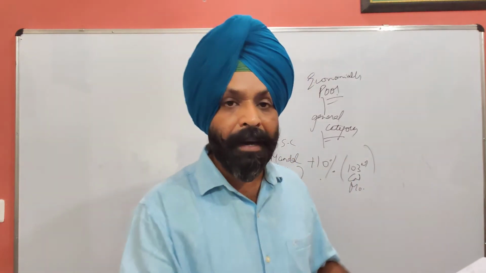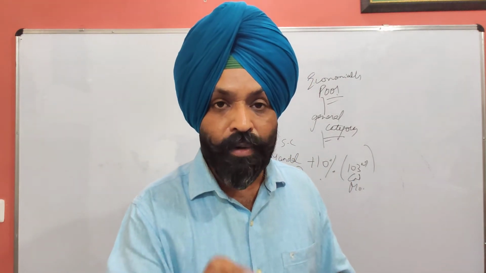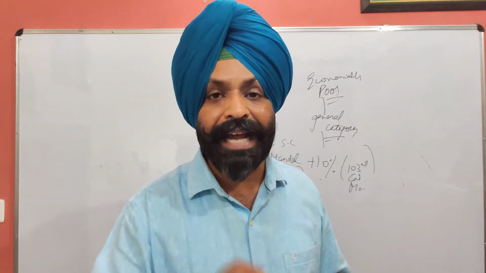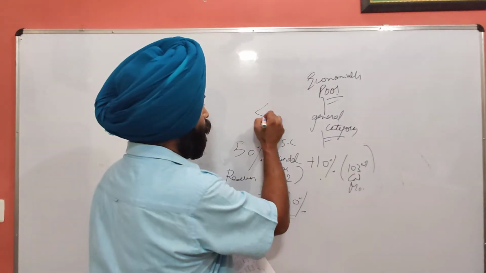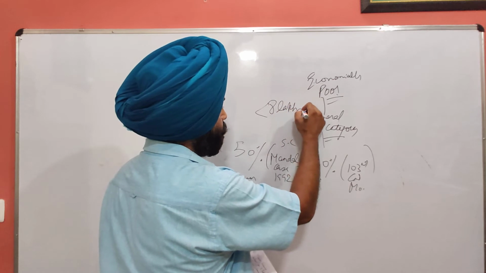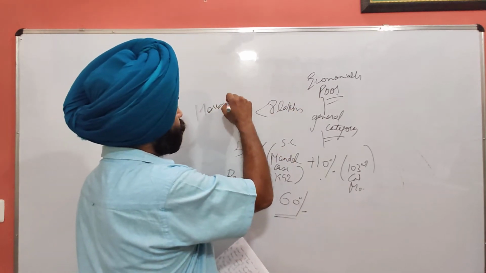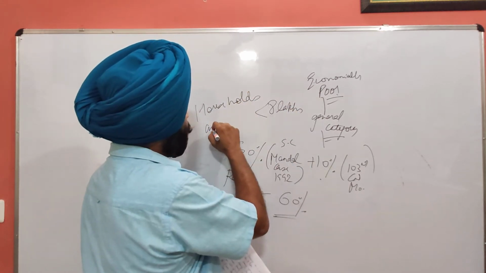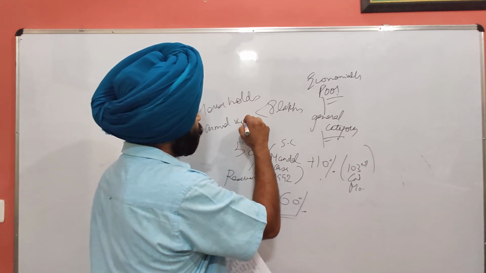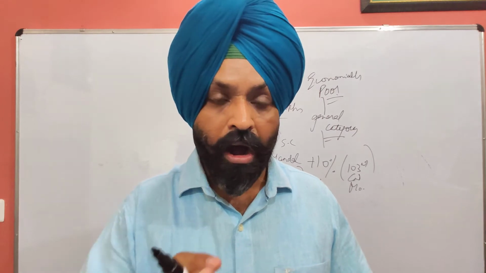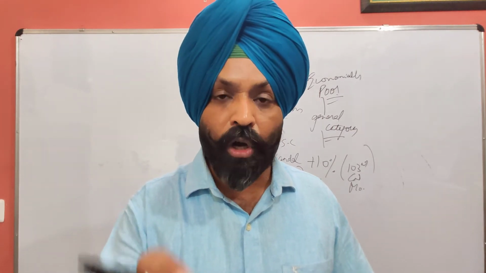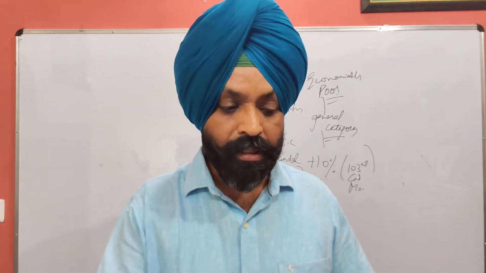Now who are these persons who are getting the benefit? These are those having annual household income, very important, annual household income below 8 lakhs. Households having annual income below 8 lakhs are benefited. Or those having agricultural land below 5 acres. Next, those having a residential house below 10 square feet.